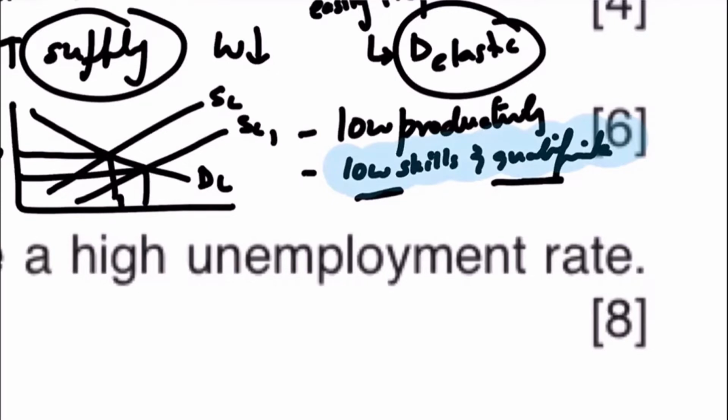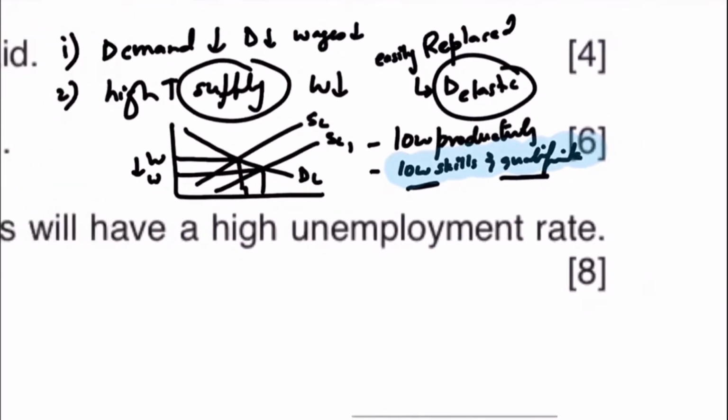And those workers are easily replaceable, because if one worker goes, there's a large pool of labor standing behind who can easily replace him, right? Because these workers can easily be found anywhere, in that case the wages would be low. Remember, oftentimes these kinds of questions come: why are wages low or why are wages high? You talk about demand for workers, supply of workers, and then the elasticity as well. So if the demand for workers is elastic, the wages will be low.